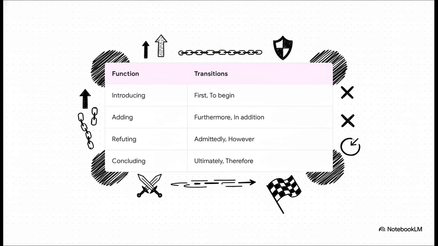Logical cohesion is what makes an argument truly flow, and research by Osawa actually shows that explicitly focusing on transitional expressions significantly improves overall argumentation scores. Think about this mapping. When you're adding an argument, try using furthermore. When introducing a counterargument, use admittedly. When you're refuting, hit them with a strong however or on the contrary. These aren't just empty filler words, they're literal signposts that guide your reader's brain right through your complex logic.